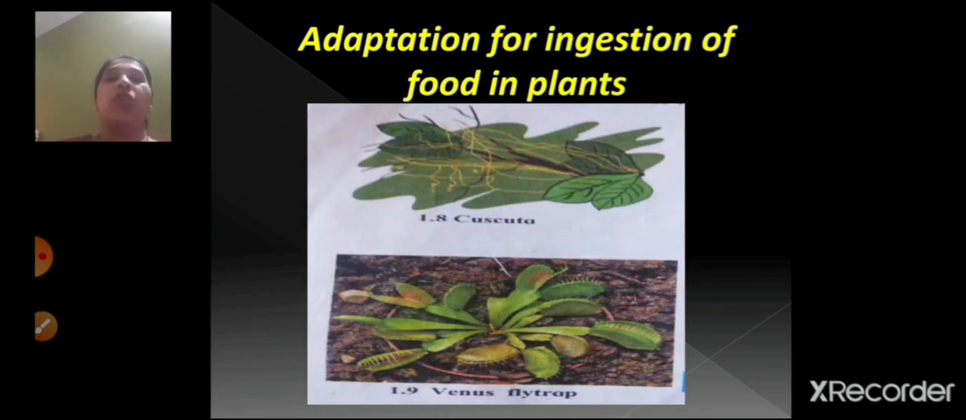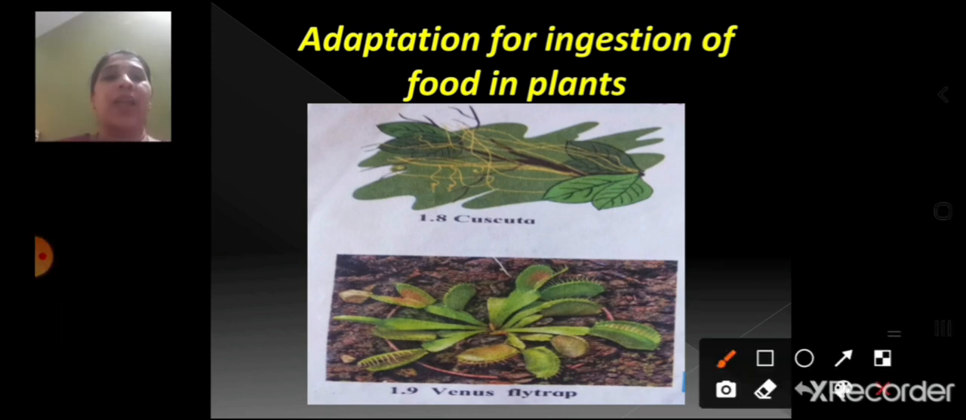Now adaptation for ingestion of food in plants. Ingestion of food means intake of food in plants. So here you can see on the screen, it is the picture of the Cuscuta and Venus flytrap, right? These are also plants, but these plants cannot prepare food by themselves, right? So that's why they are called heterotrophic plants, right? Now you can see, children, I had told you about the spring-like tendrils. These are your yellow spring-like tendrils, right?